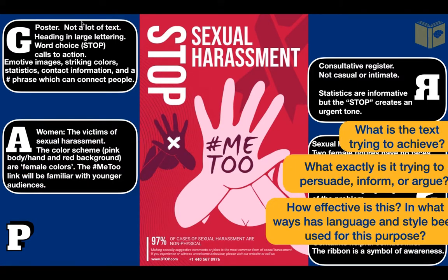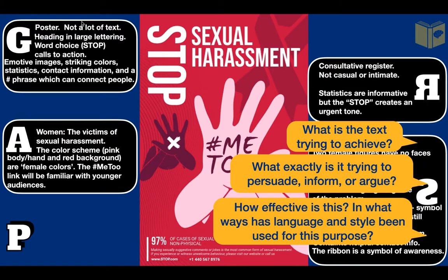Finally, I'll move on to purpose. What is the text trying to achieve? What exactly is it trying to persuade, inform, or argue? And how effective is this? How have language and style been manipulated for this purpose? Well, despite looking like it's trying to persuade people to stop harassing, the poster is really to inform. It's to inform audiences on how common the problem of harassment really is, and it tries to provide basic information to those who have been victims or have witnessed it.